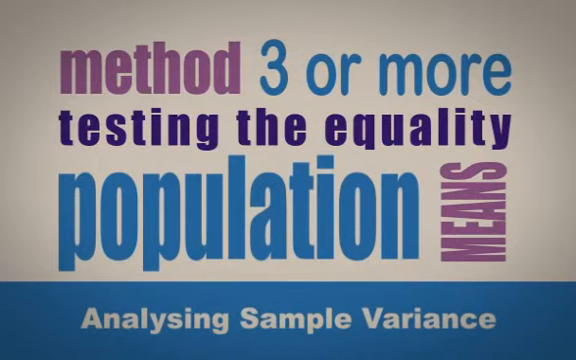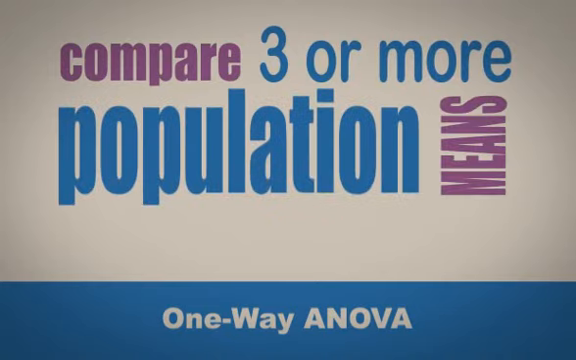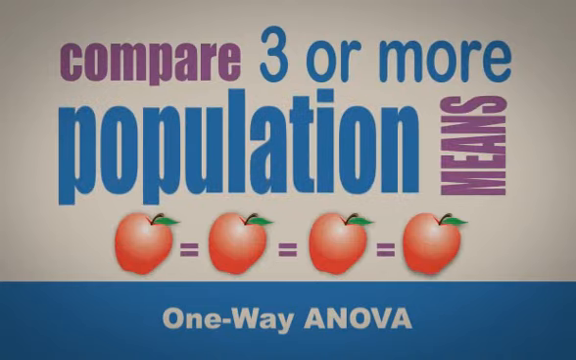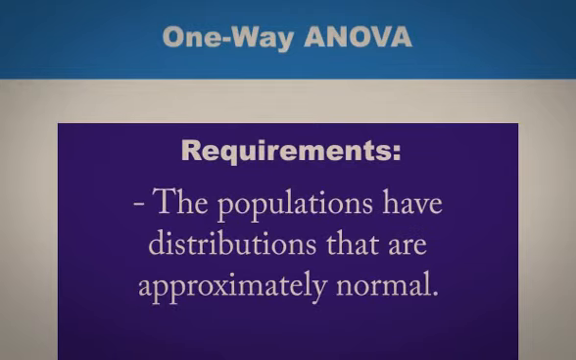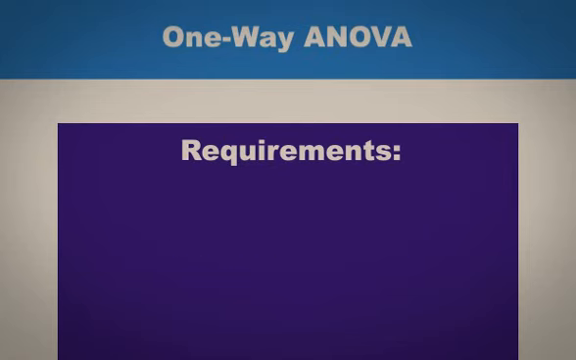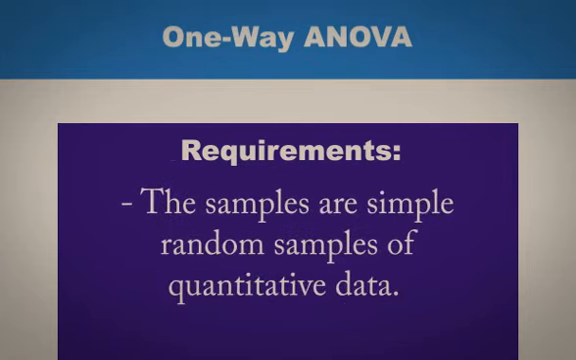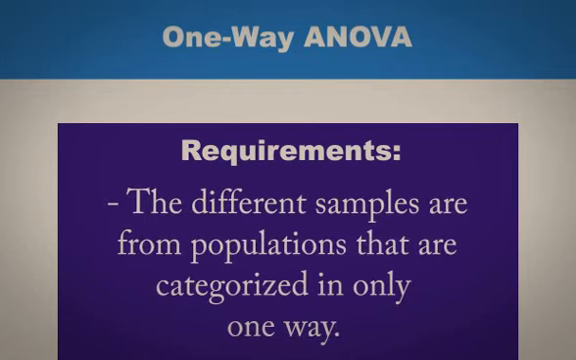One-Way ANOVA. The one-way ANOVA is used to compare three or more population means when there is one factor of interest. Requirements: the populations have distributions that are approximately normal. The populations have the same variance. The samples are simple random samples of quantitative data. The samples are independent of each other. The different samples are from populations that are categorized in only one way.